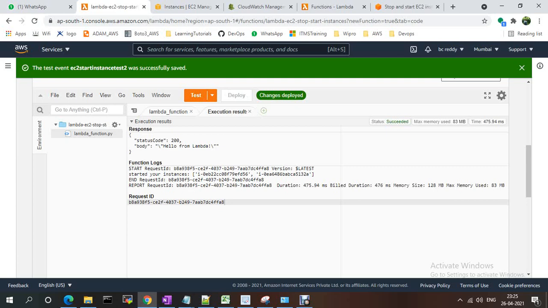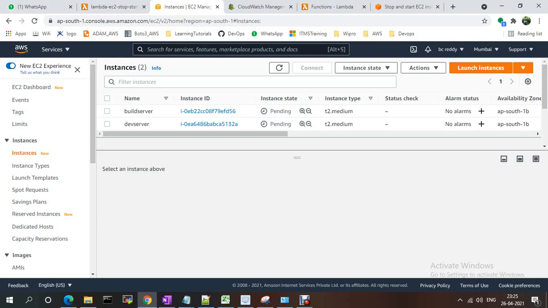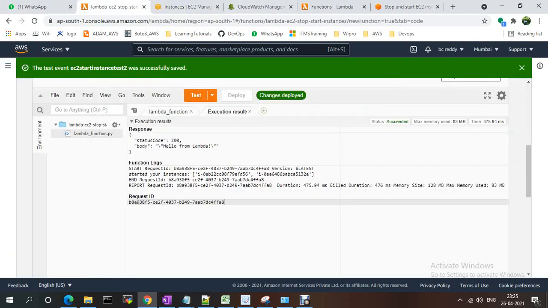It should be success, started, request ID. Okay, request, and it should be started. See, now it should be started, because previously something happened with a typo. See, now it is running. So like this we can start the instances using Lambda functions.